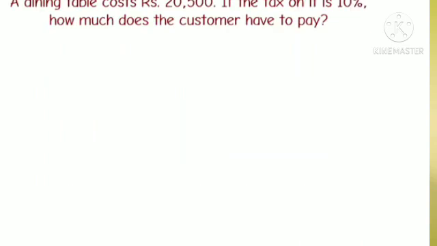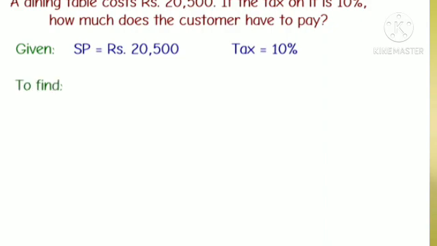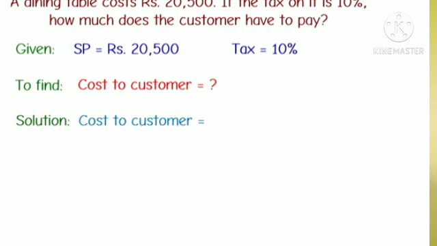Let's take a look at a word problem. A dining table costs Rs 20,500. If the tax on it is 10%, how much does the customer have to pay? Let's see what's given. Selling price is equal to Rs 20,500. Tax is equal to 10%. We have to find the cost to customer. The cost to customer is equal to selling price plus tax amount.